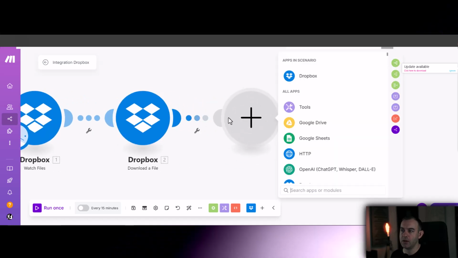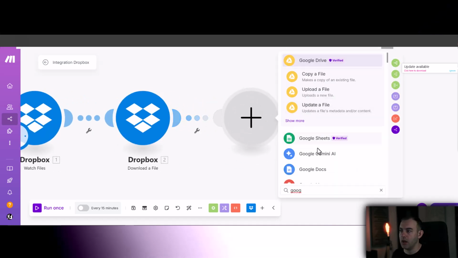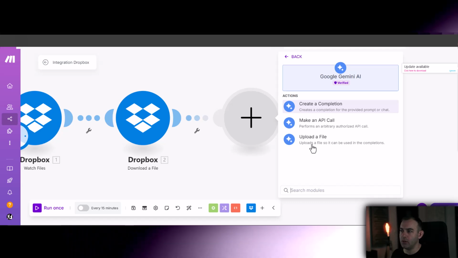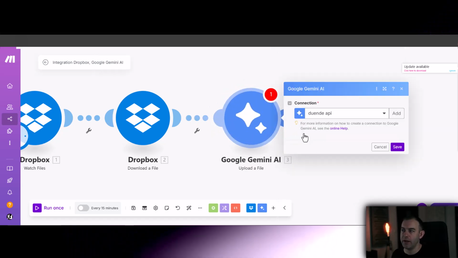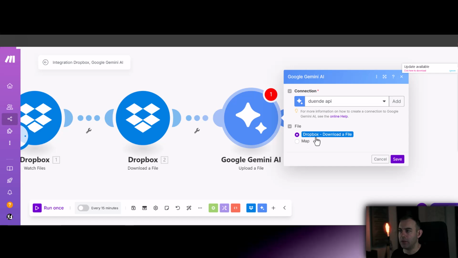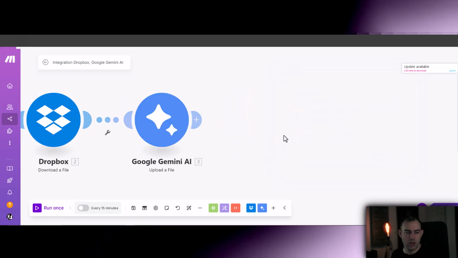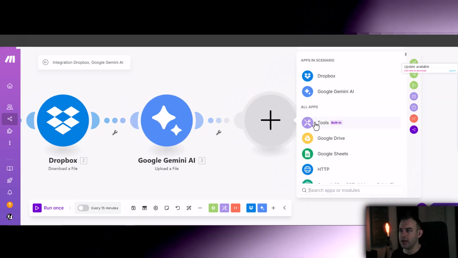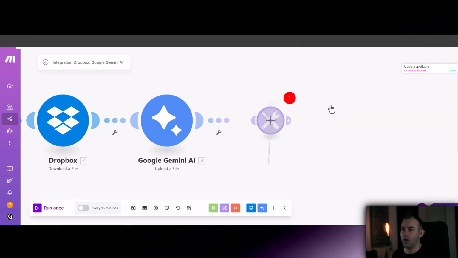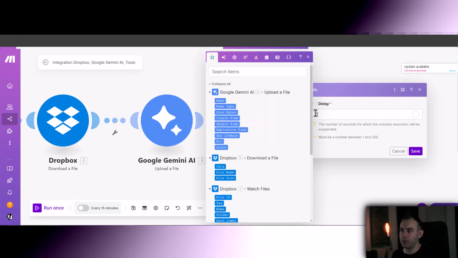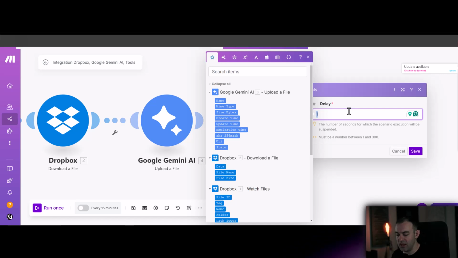Now you want to pass it on to Google Gemini, and you want to choose the upload a file module, and you can map it from the previous module. Now we are going to add a sleep module because the uploaded file needs a few seconds for processing. We can do 7 seconds, I think.